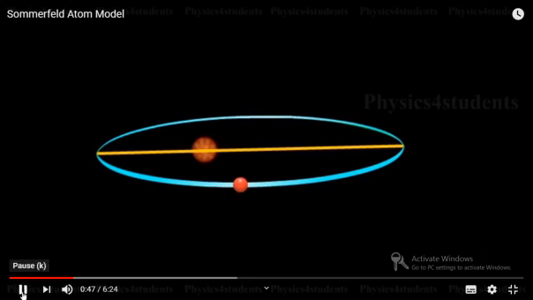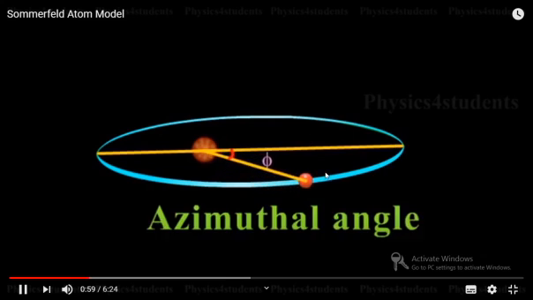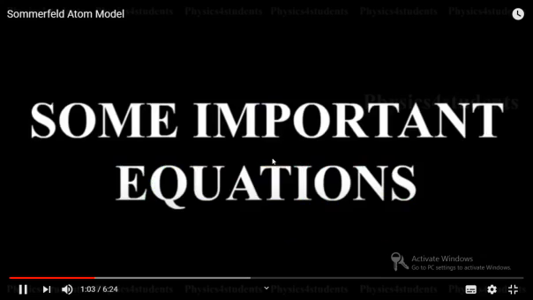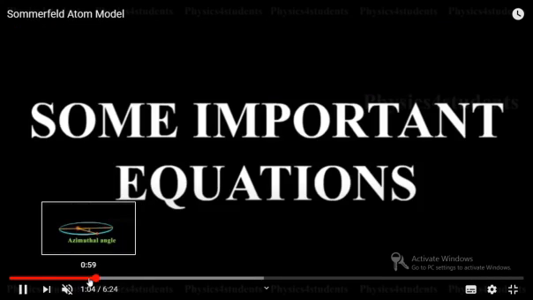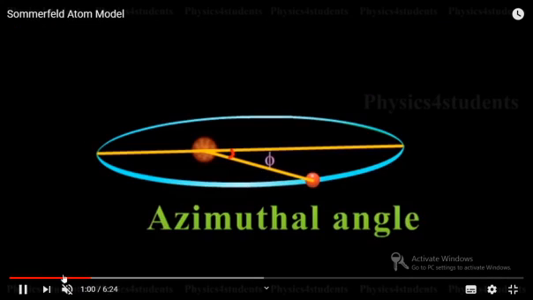Here you can see the radial distance of the electron keeps on varying and the angle is given by phi. That phi is called the azimuthal angle. So hope you are familiar with that concept.